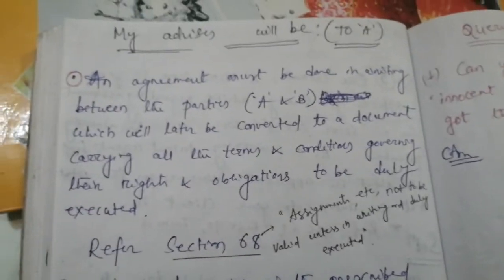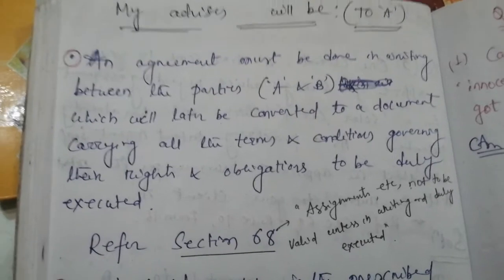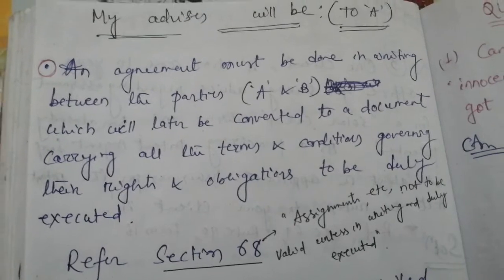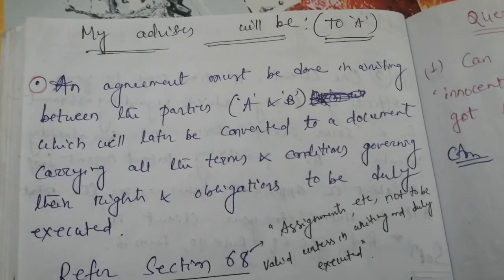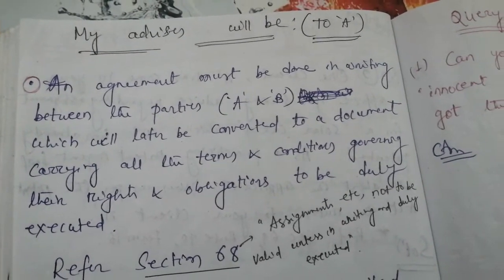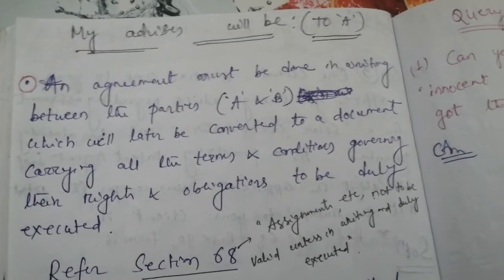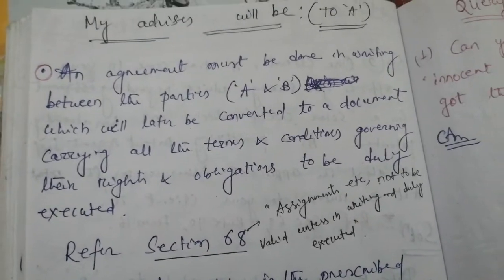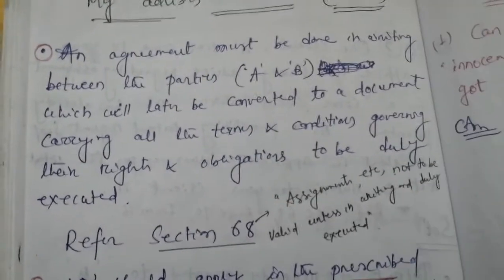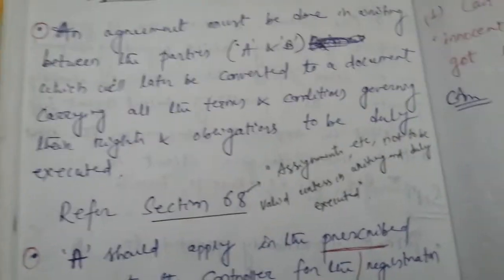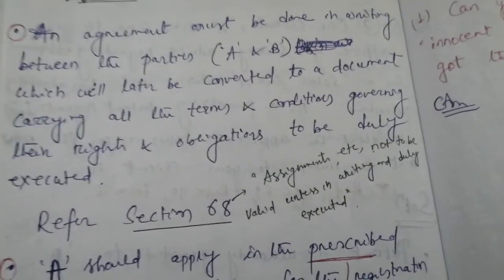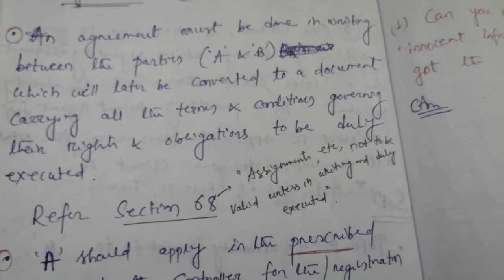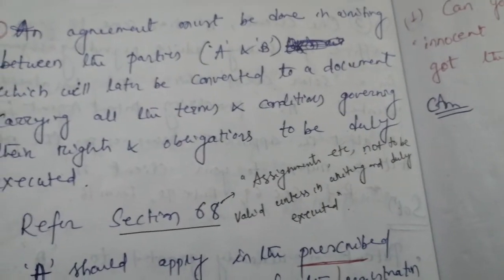Okay, so what will be my advice? My advice to A will be, an agreement must be done in writing between the parties A and B, which will later be converted to a document carrying all the terms and conditions governing their rights and obligations, to be duly executed. I have written here in an indirect voice. It will be understandable. Fine. Next, for this you please refer section 68, which has the title assignments etc. not to be valid unless in writing and duly executed.